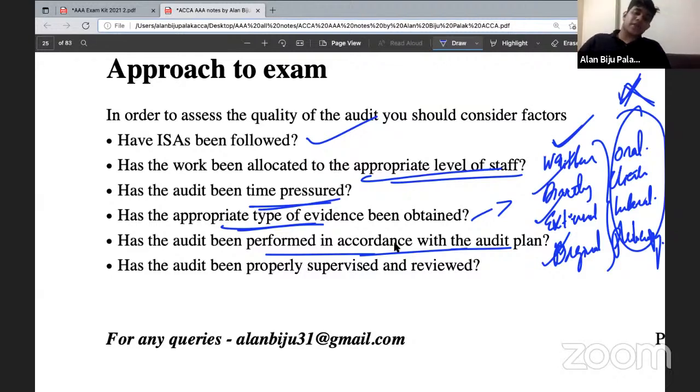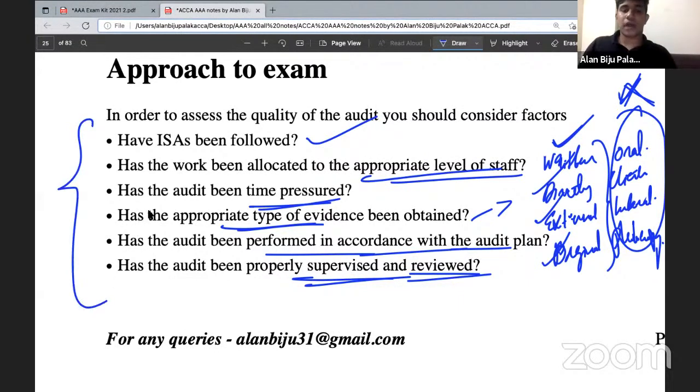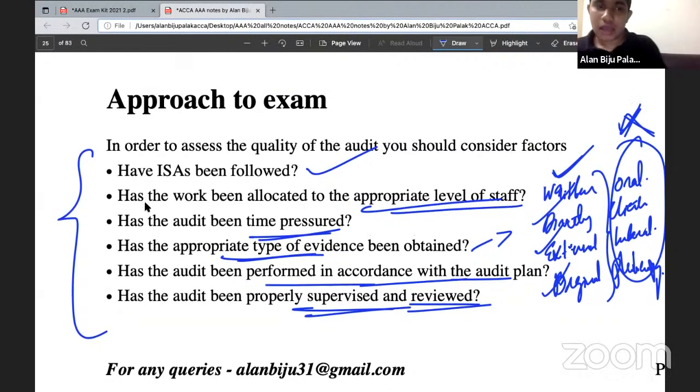Okay. And very finally, we must also consider whether the audit is properly supervised and reviewed. In case the audit is not properly supervised and reviewed, then the quality of the audit will be degraded. So these are the factors we need to consider before considering whether the quality of an engagement is affected or not.